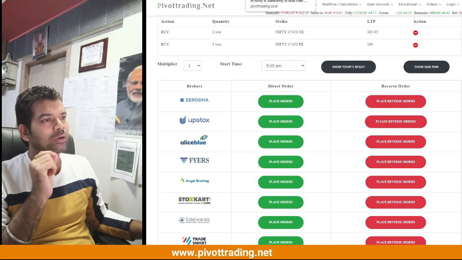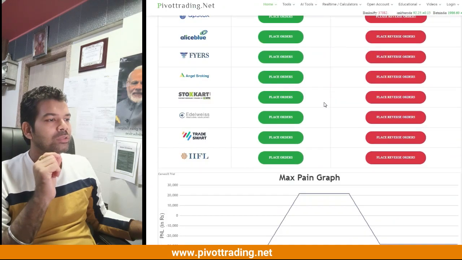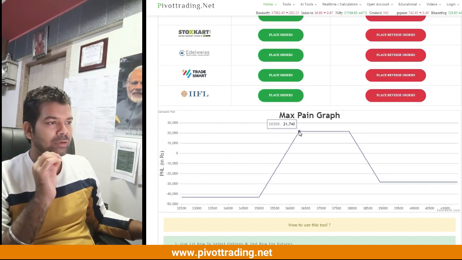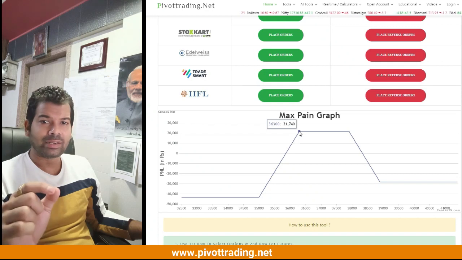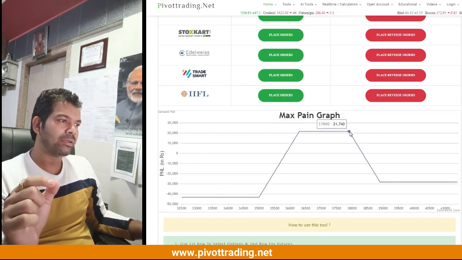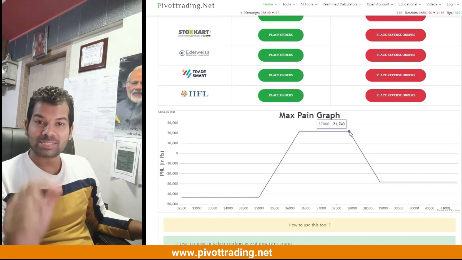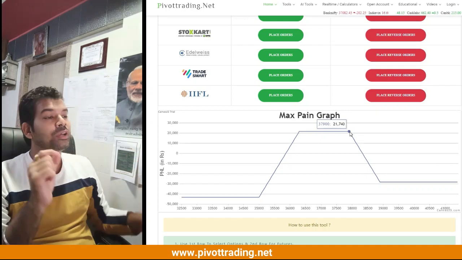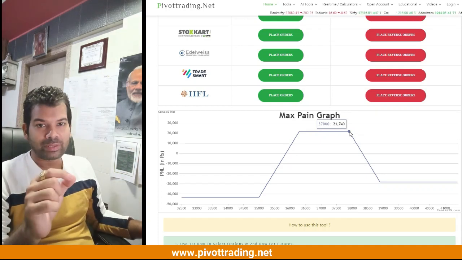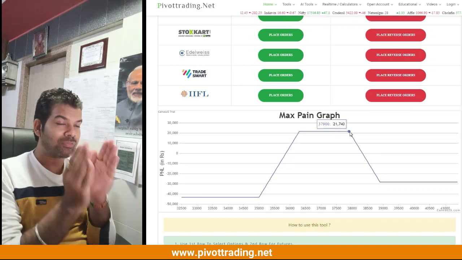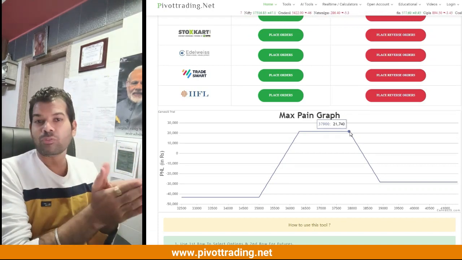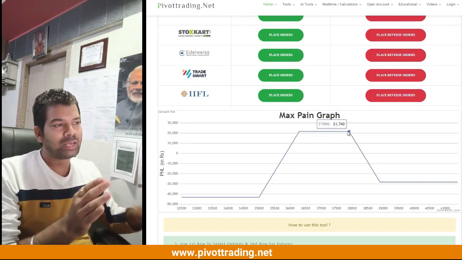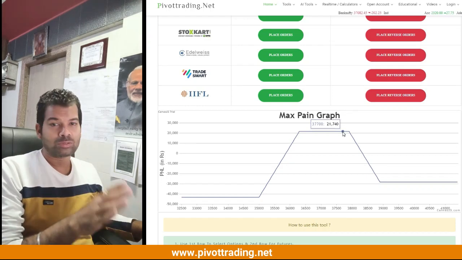Now let's take the payoff graph of Bank Nifty. Here you can see this is the range, 36,300 to 37,900, almost 1,600 points. If the Bank Nifty remains in this 1,600 points range, you will make a profit of 21,740. So the concept is, if Nifty remains as it is there at 17,450, Bank Nifty is not going to make more than 1,600 points of move. So definitely you will make this 21,740. So this is your profit.